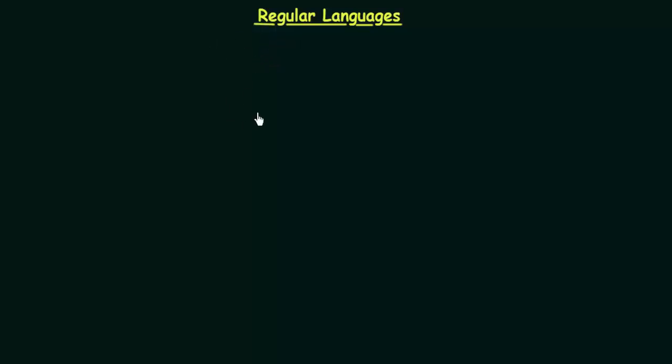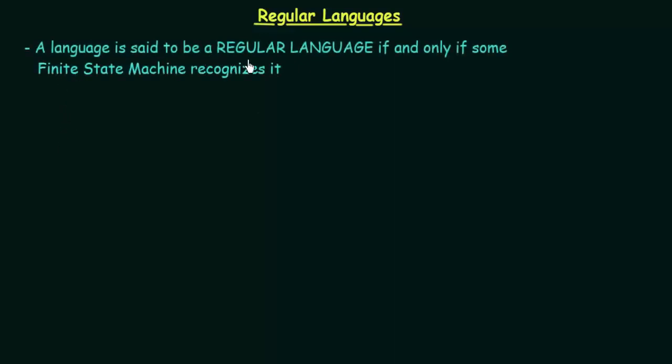So what is a regular language? A language is said to be a regular language if and only if some finite state machine recognizes it. So what does this mean? In the previous lectures, we have seen many examples of finite state machines, particularly DFAs, where we have designed particular DFAs and we saw that there were certain languages that were accepted or recognized by the DFA or the finite state machines. So, if we are able to design a language using a finite state machine, that is, if the finite state machine recognizes that language, then that language is said to be a regular language.